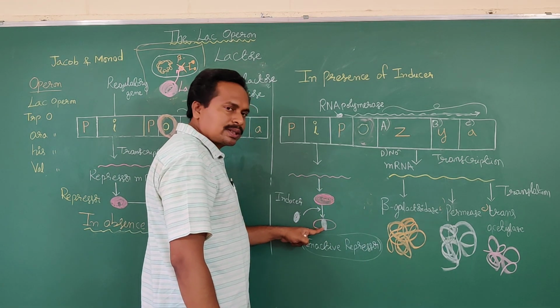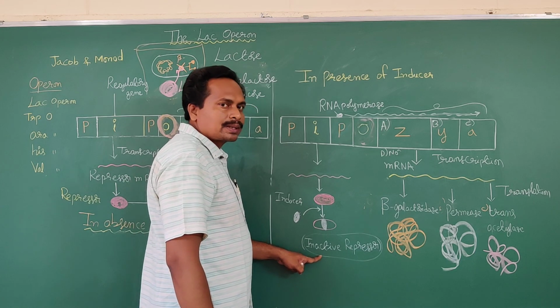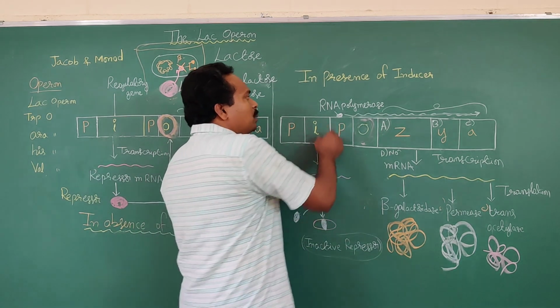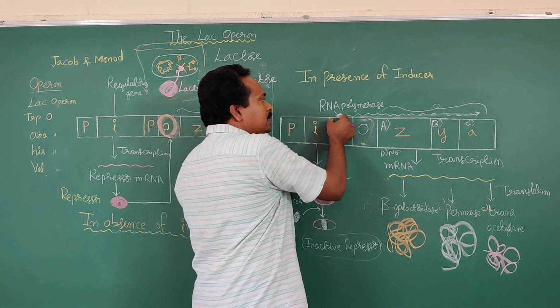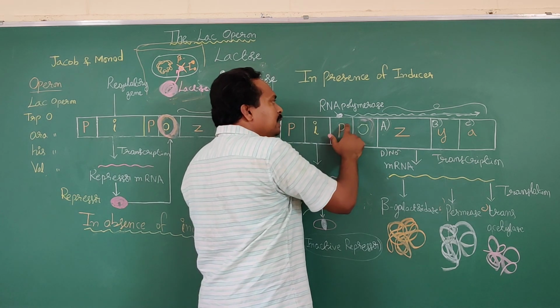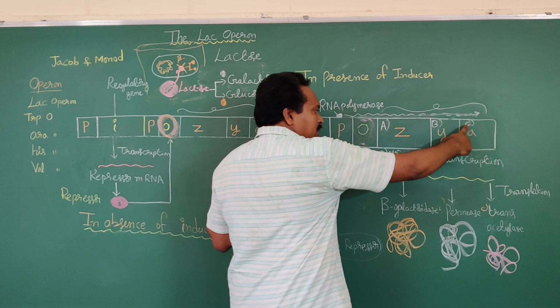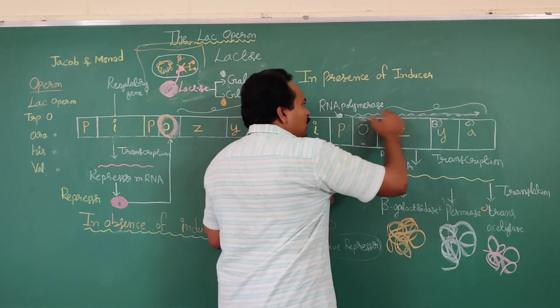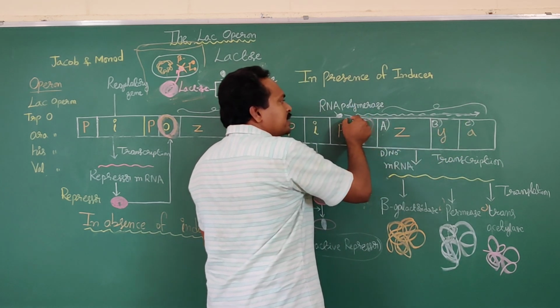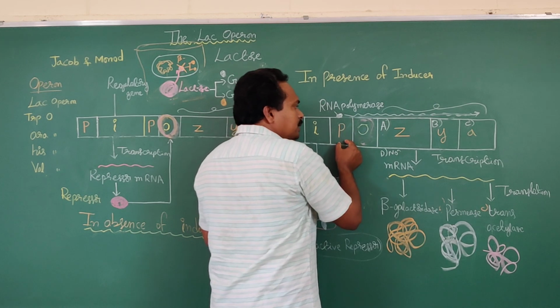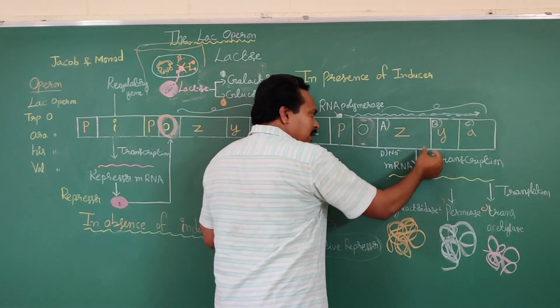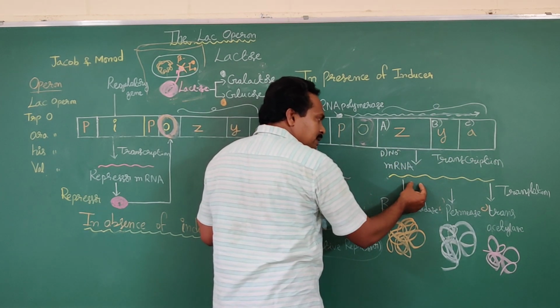The inducer binds to the repressor protein, then it is an inactive repressor. Now the RNA polymerase enzyme binds to the promoter region and moves towards the structural genes. While moving, mRNA is synthesized.